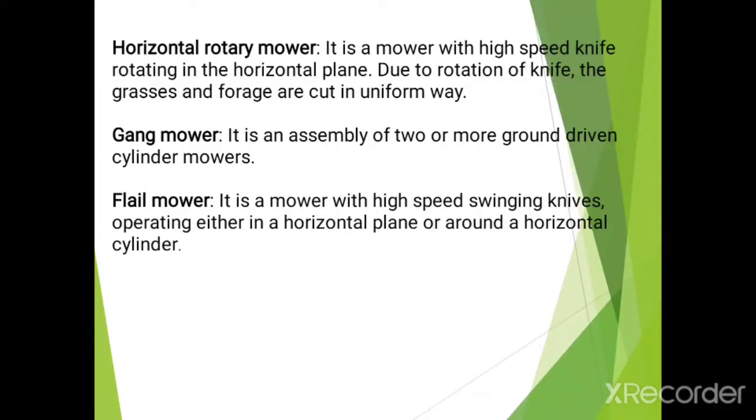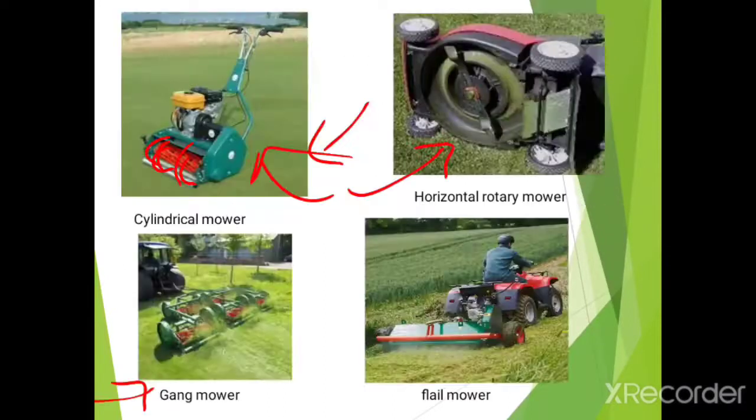It is an assembly of two or more ground driven cylinder mowers, so it is called a gang mower. Then flail mower. It is the mower with high speed swinging knives operating either in a horizontal or around the horizontal cylinder. It has the knives like this. This is the flail mower. This is the gang mower. Then this is the cylinder mower.